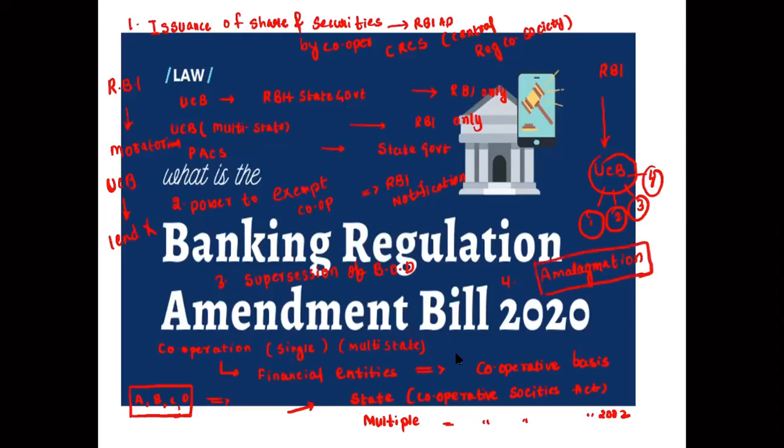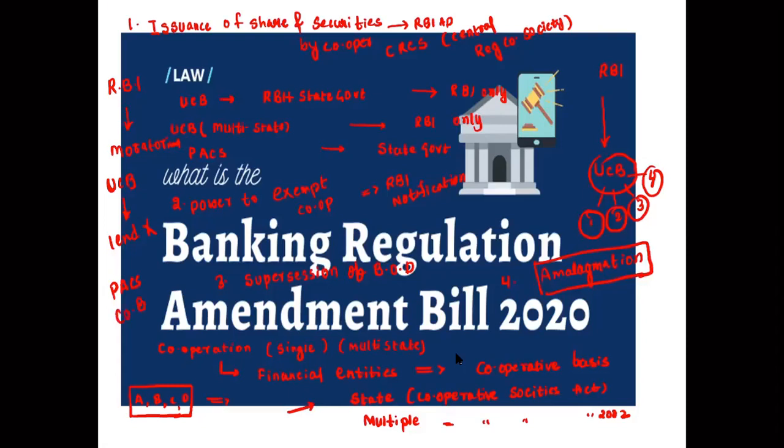That is there in the Banking Regulation Amendment Bill. And also 3 things have been exempted from this. What are the 3 things? First one, Primary Agricultural Credit Society, PACS, has been exempted. Then cooperative land mortgage banks have been exempted.